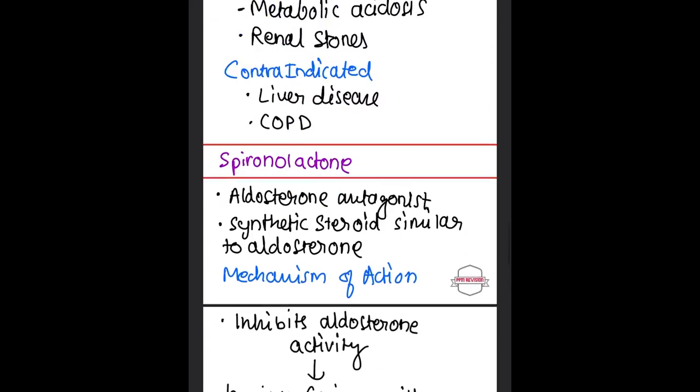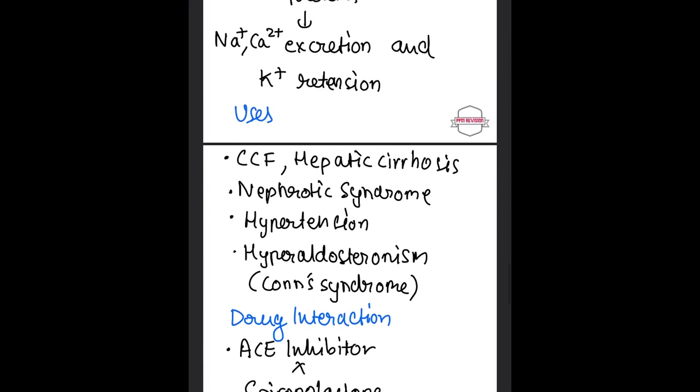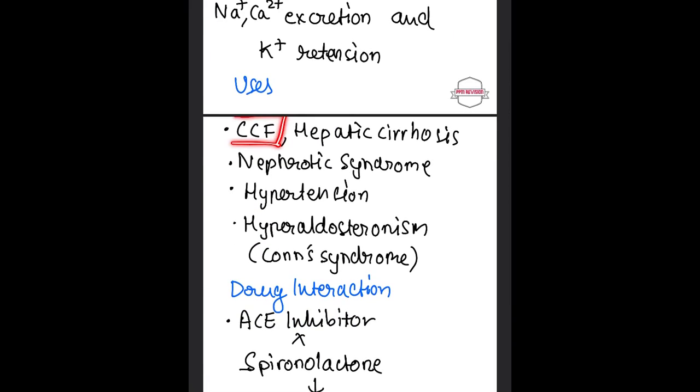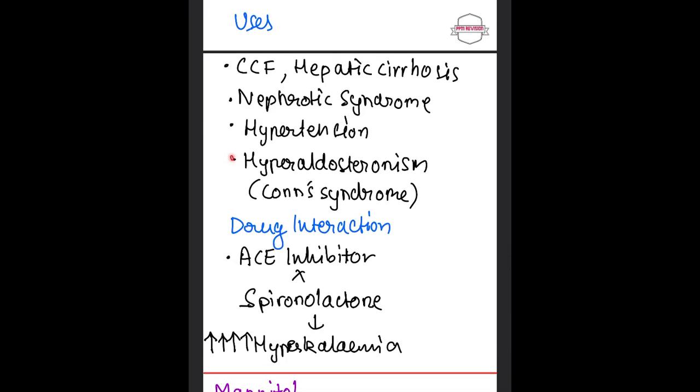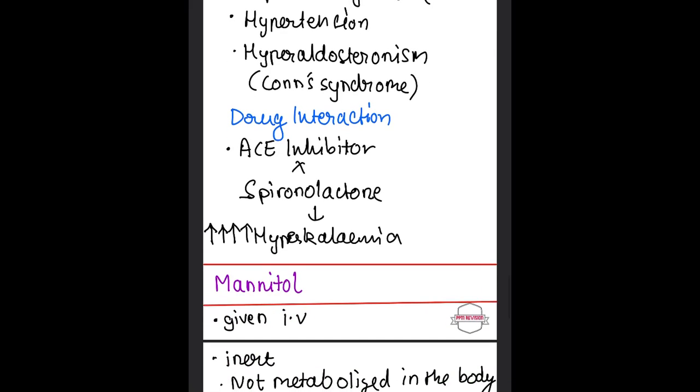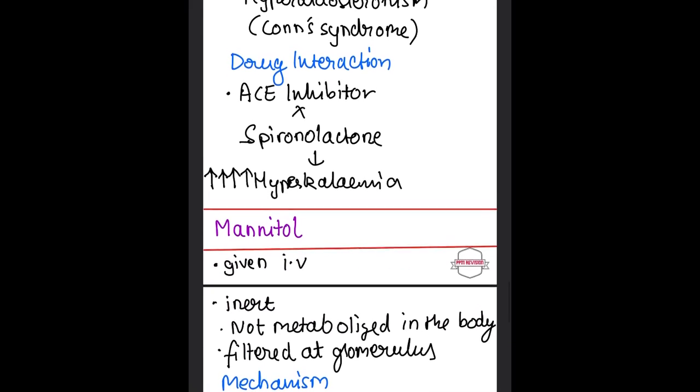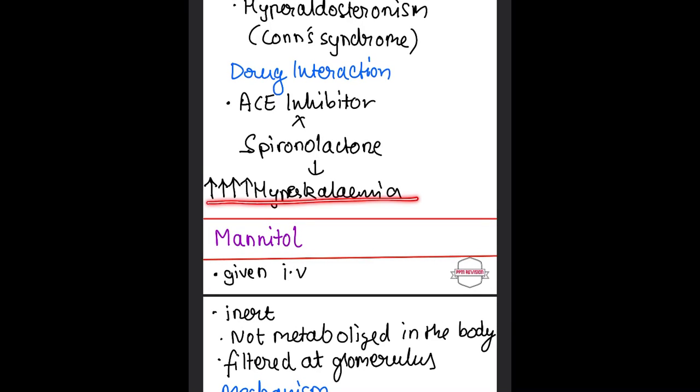Uses of spironolactone: it is used in CCF, that is congestive cardiac failure, hepatic cirrhosis, nephrotic syndrome, hypertension, and hyperaldosteronism. A very good example is Conn's syndrome. And then there is drug interaction. Spironolactone with an ACE inhibitor results in a high amount of hyperkalemia.